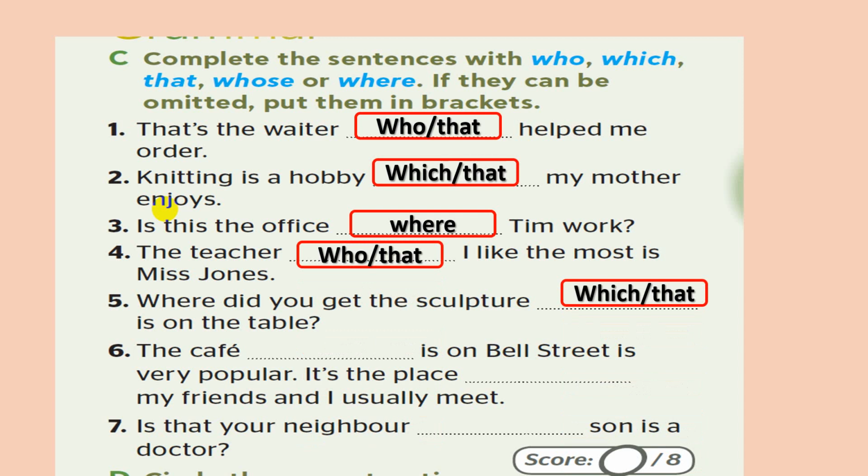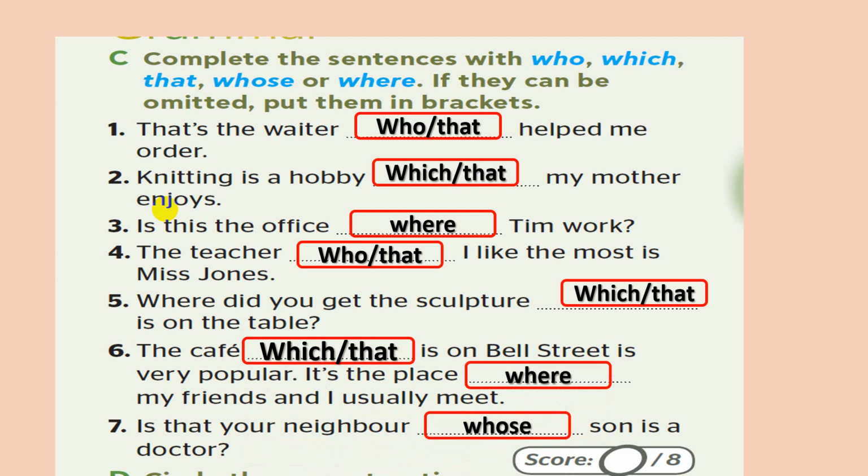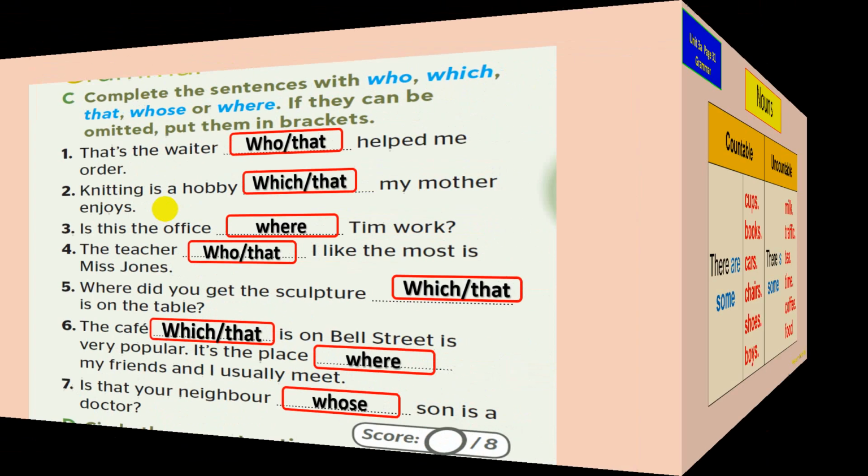And let's continue with number 5. Where did you get this sculpture, which or that is on the table? The coffee shop, which or that is on Bell Street, is very popular. Is that your neighbor whose son is a doctor? So I'm giving an emphasis on this one.